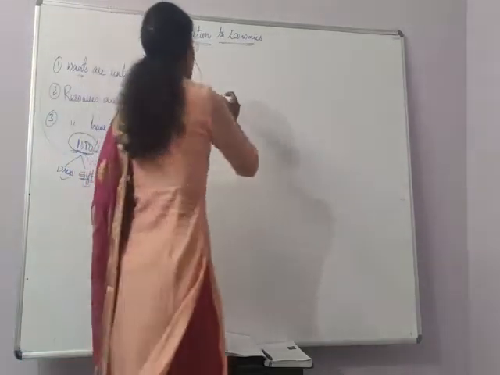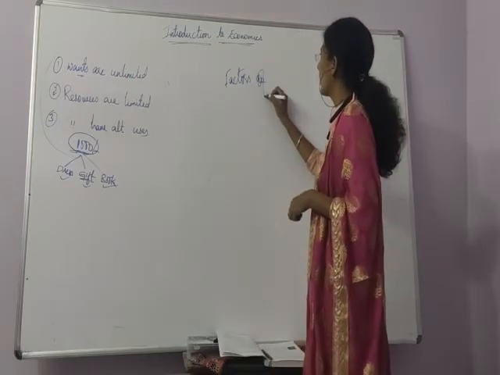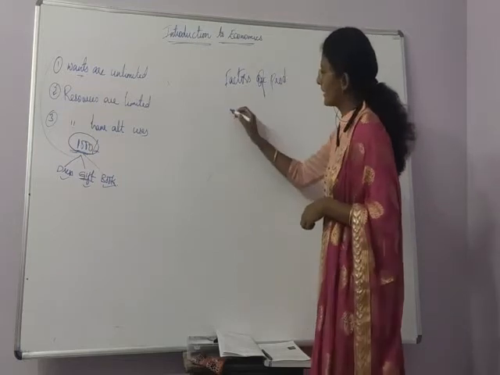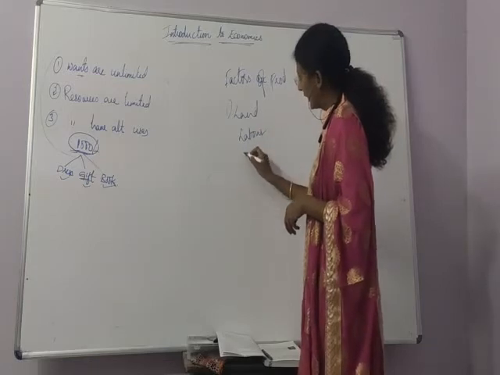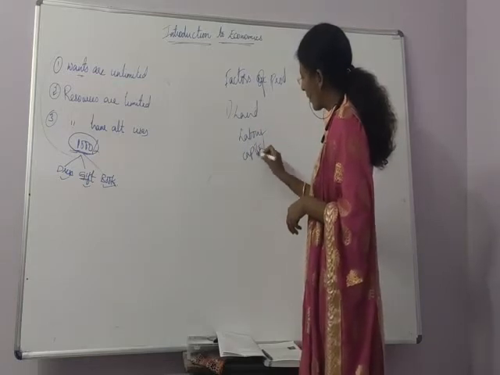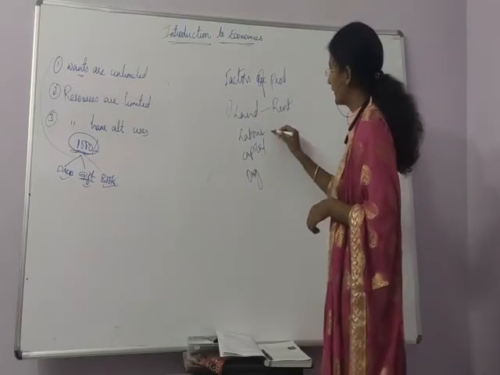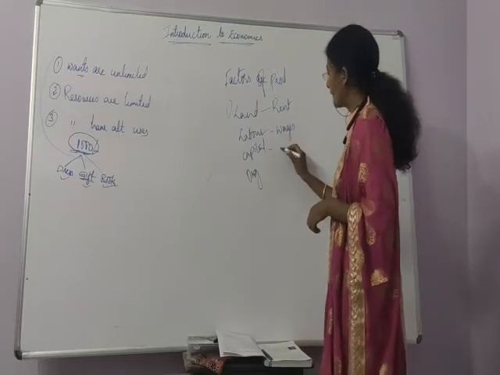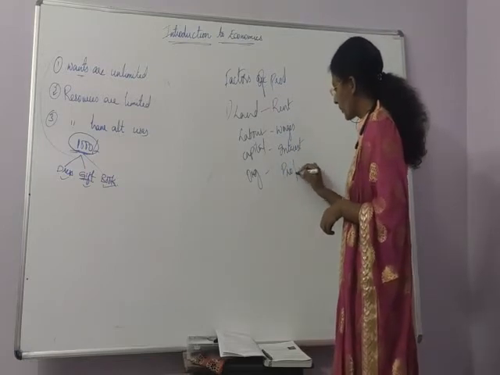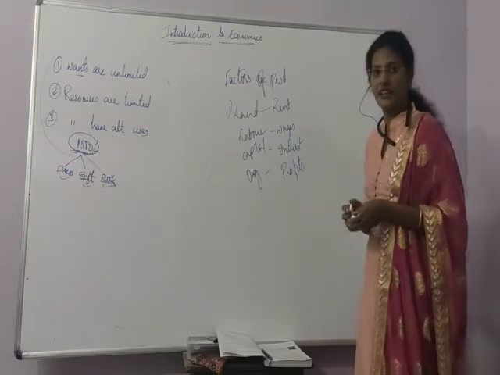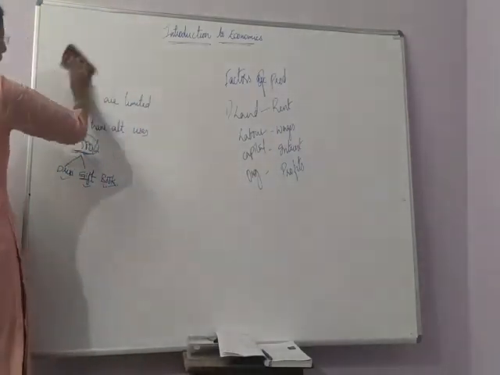The next topic is factors of production. There are four factors of production, that is land, labor, capital, and organization. In return for land we pay rent, for labor we pay wages, for capital we pay interest, and for organization we receive profits. This is the topic I dealt with yesterday, and I even gave an overview regarding the four definitions.